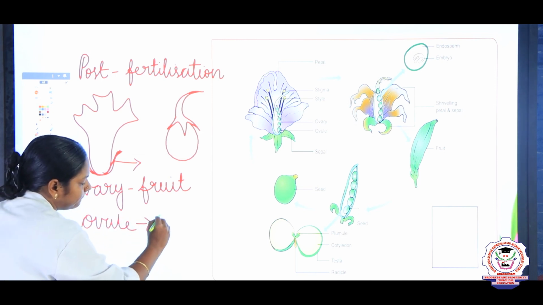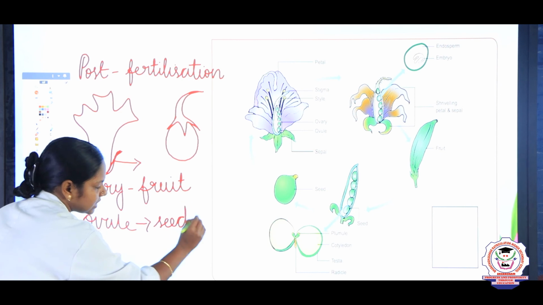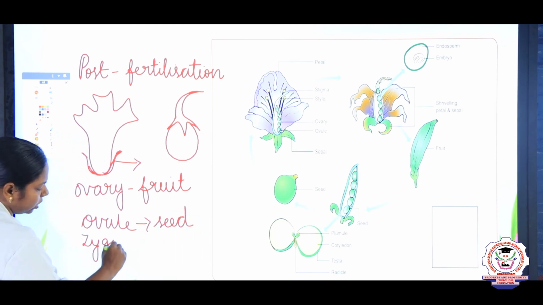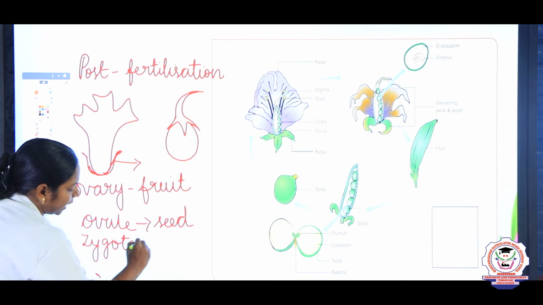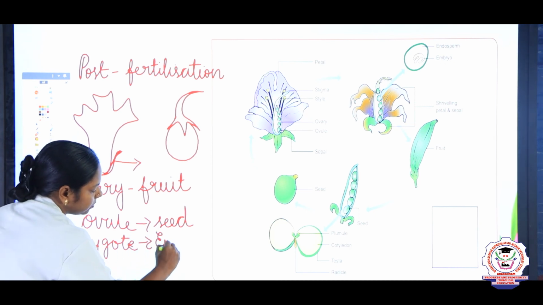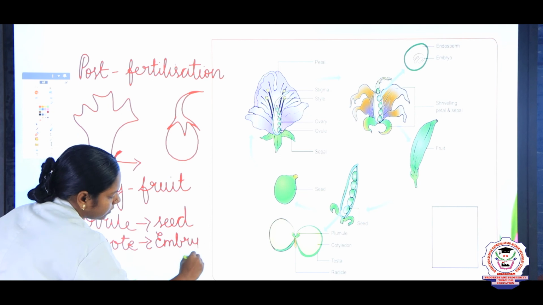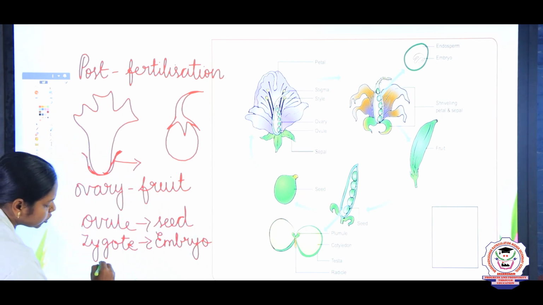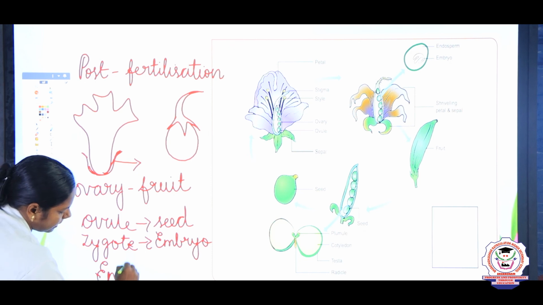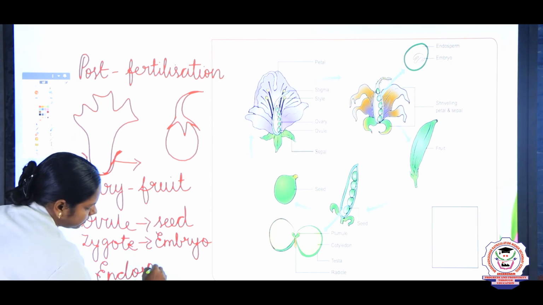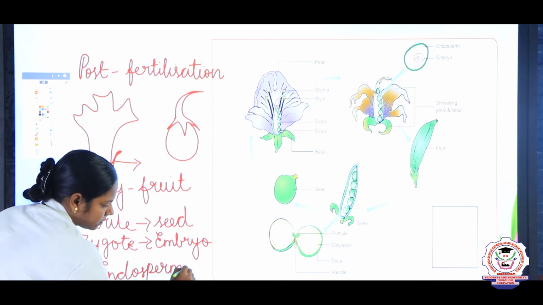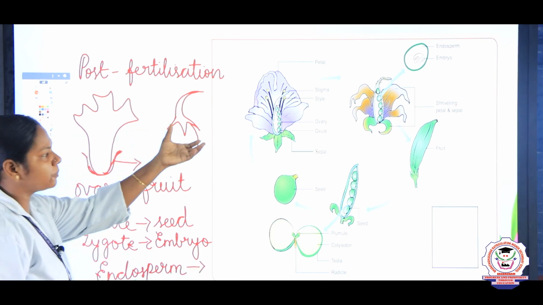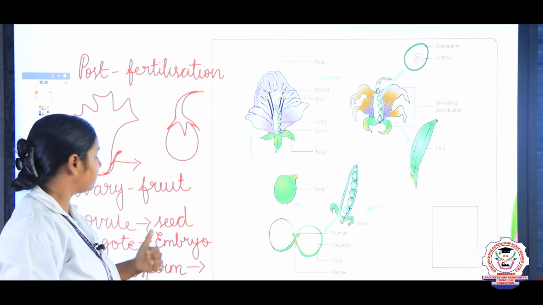The ovule will become a seed, and the zygote will develop into an embryo, which develops into the seed, right. Next, endosperm. Endosperm provides nutrition for the developing embryo.